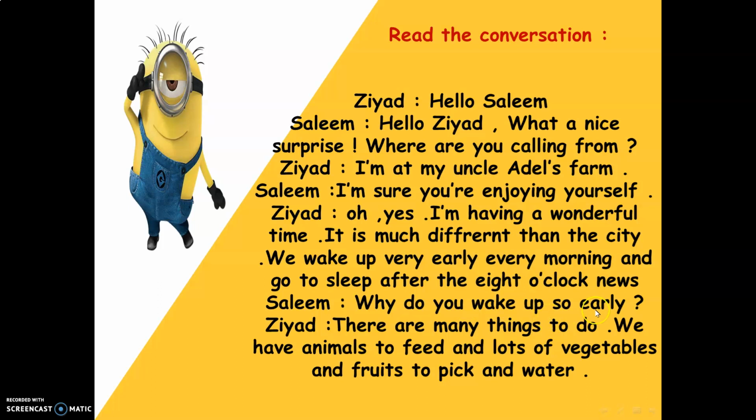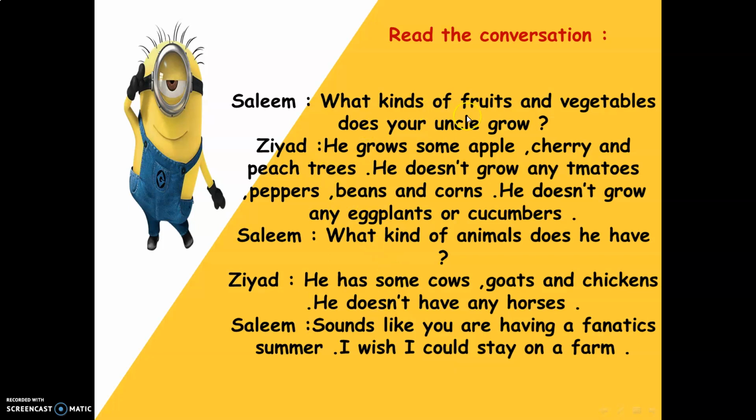Salim: Why do you wake up so early? Ziad: There are so many things to do. We have animals to feed and lots of vegetables and fruits to pick and water. Salim: What kinds of fruits and vegetables does your uncle grow? Ziad: He grows some apple, cherry, and peach trees. He doesn't grow any tomatoes, peppers, beans, and corn.